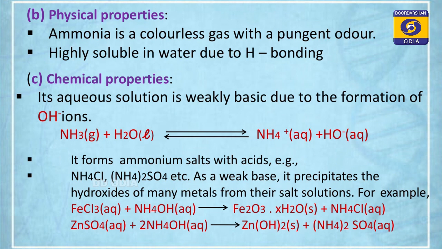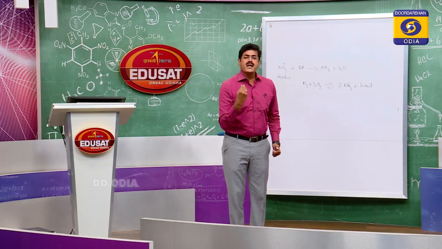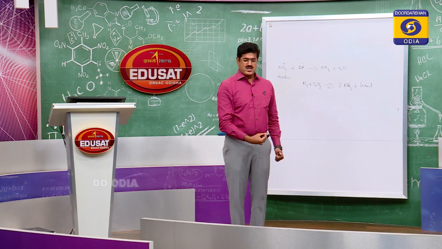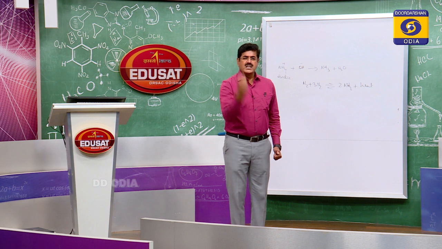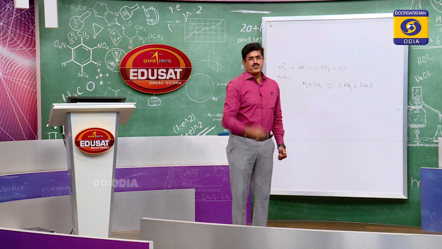And ammonia, as you know, what is the shape of ammonia? Pyramidal. Why is it pyramidal? You know, in ammonia the nitrogen is sp3 hybridized, so it should be tetrahedral. Why is it pyramidal? Due to the presence of the lone pair of electrons on the nitrogen atom. Due to the presence of the lone pair of electrons, it acts as a Lewis base. It has complex forming ability. It acts as a ligand to form complexes.